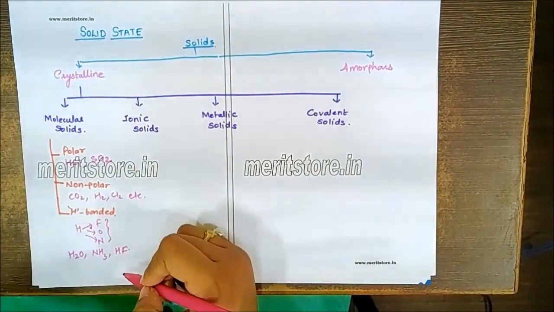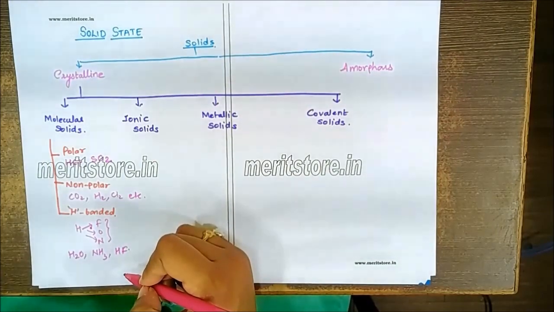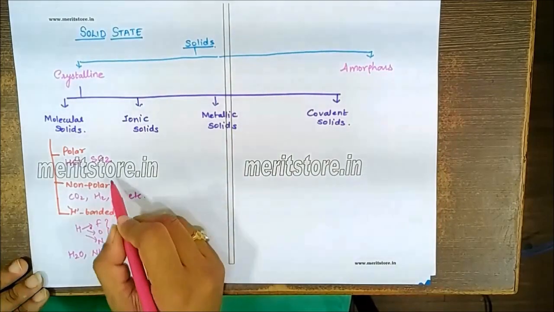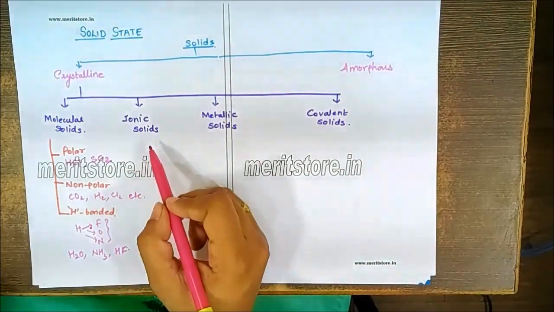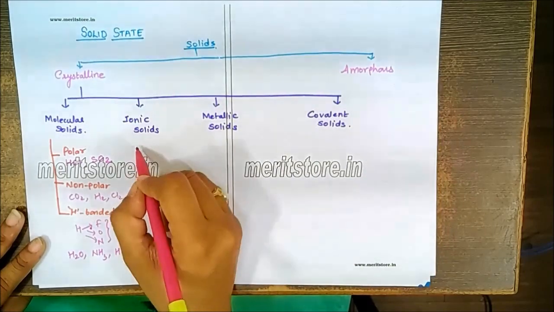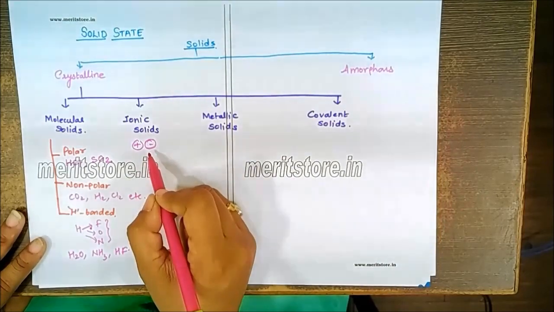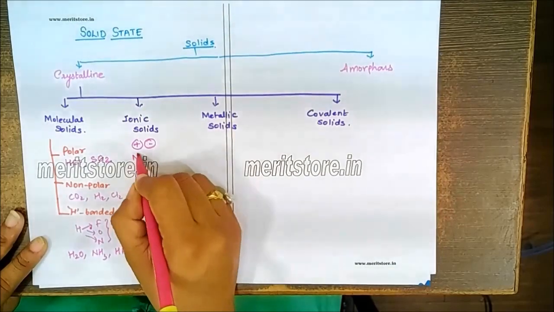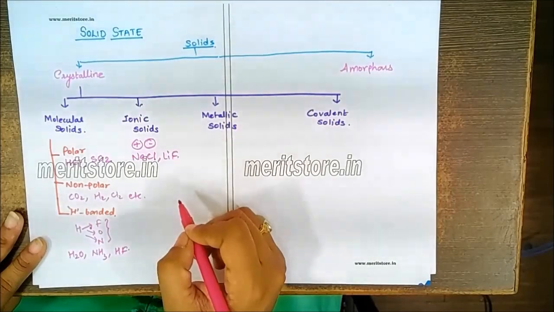We have to just remember, from the MCQ point of view, that all molecular solids are low melting and do not conduct electricity. The lowest melting amongst all of them is the non-polar molecular solid. Now, in case of the ionic solids, we have solids which consist of ions, that is, positively charged ions and negatively charged ions. The force of attraction between the positive and the negative charged ions is, obviously, electrostatic force of attraction. For example, NaCl or LiF. These are all examples of the ionic solids.